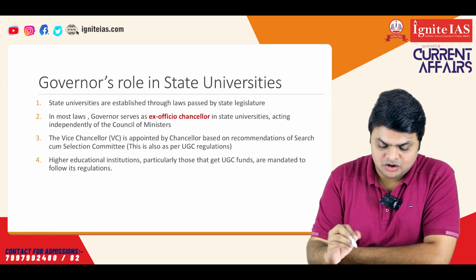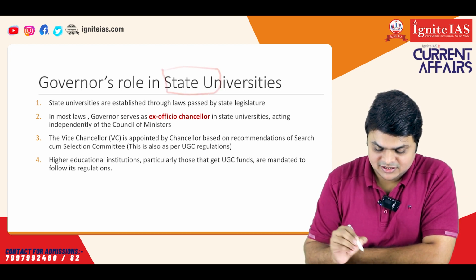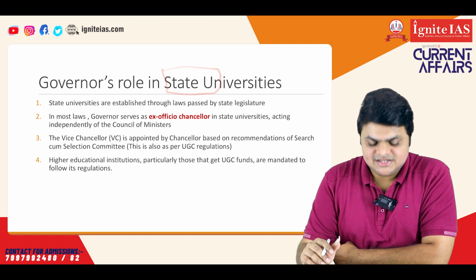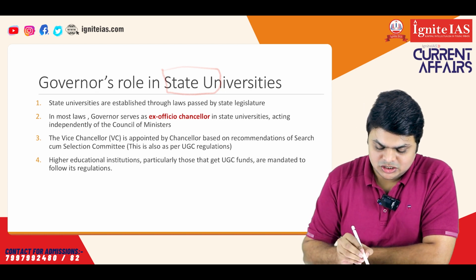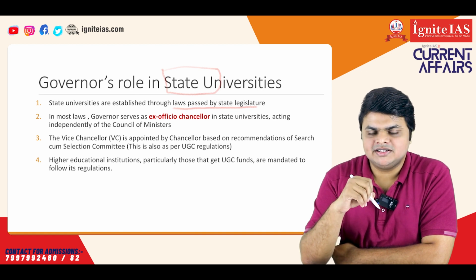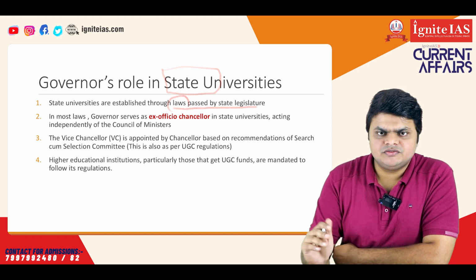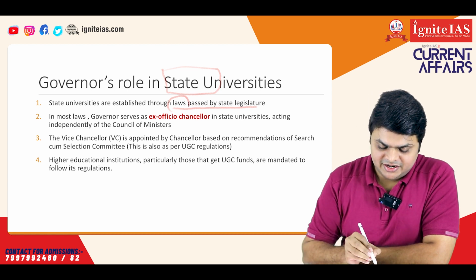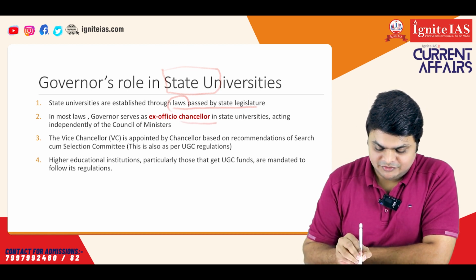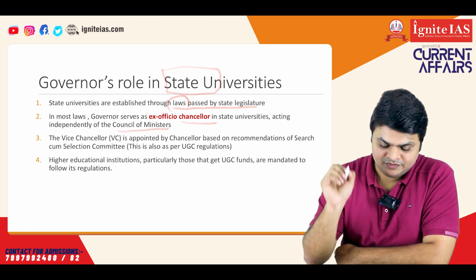And the last issue regarding the governor is his role in state universities. Now, basically, state universities are established through laws passed by the state legislature. So, all the functioning of the state universities and appointments at the state universities are mentioned in that law. Now, in most of the laws, in most of the states, the governor acts as ex officio chancellor of state universities, and he acts independently of the Council of Ministers in this role.